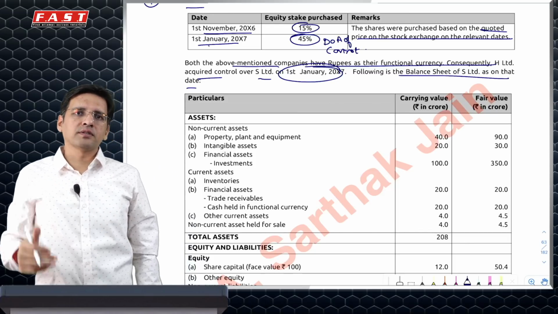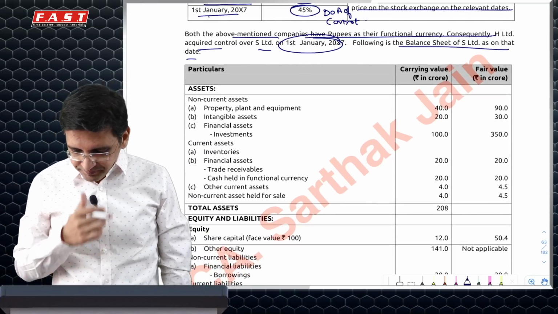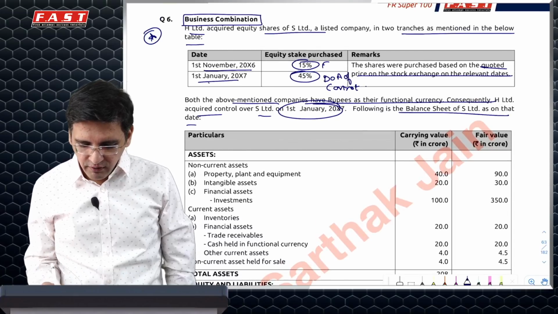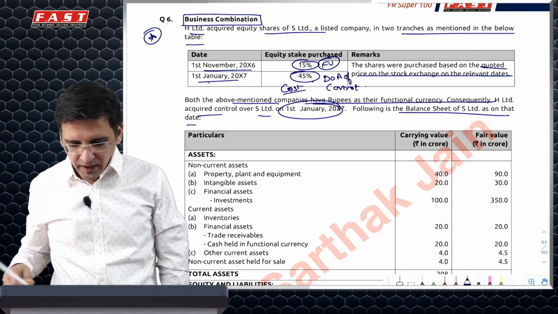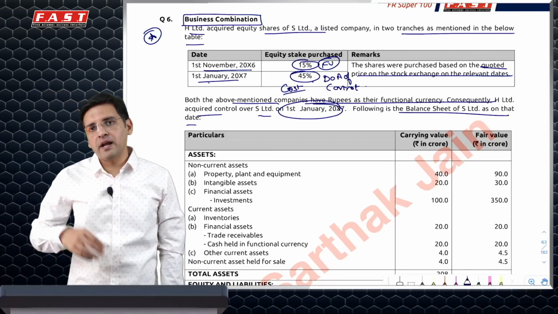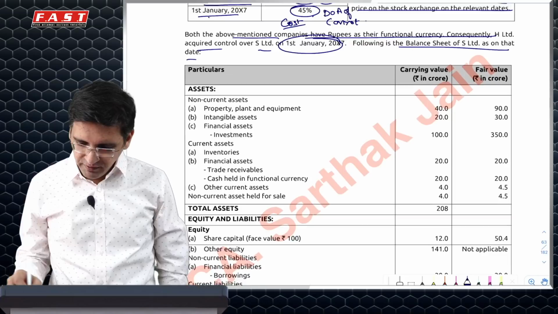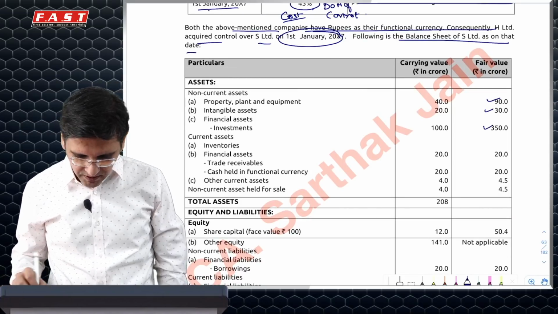chapter 103, because they relate to more or less the exceptions. So one thing is clear, when you have to calculate goodwill, you will take a fair value of this 15%, 45%, whatever cost which you have paid, and NCI at fair value or a proportionate share in net identifiable assets and compare it with net identifiable assets using the fair values given, which is given here. PP fair value would be this, intangible would be this, investment would be this.